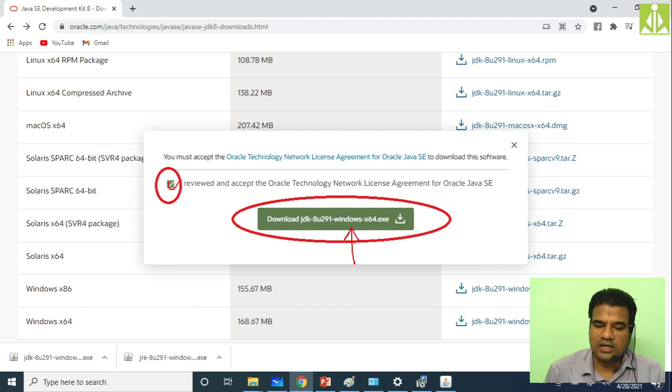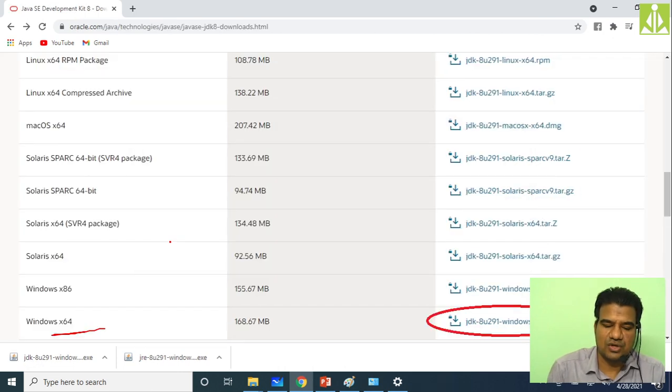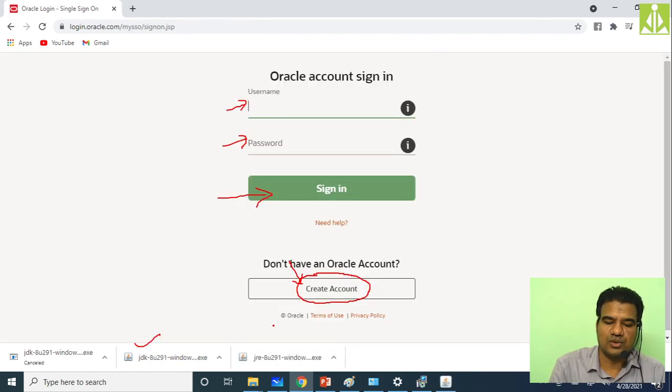When you click on this button, it will ask you to sign in. You need an Oracle account in order to download Java, and you can create an Oracle account free of cost. By simply visiting this create account link, you can have your own Oracle account, and using those credentials, username and password, you can log in to your account. Once you put the correct username and password and click on sign in, it will start the download process. The Java file, which is 168 MB, as you can see over here, will be downloaded to your computer.